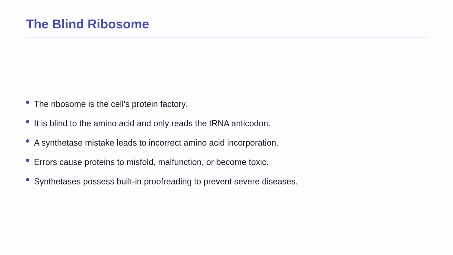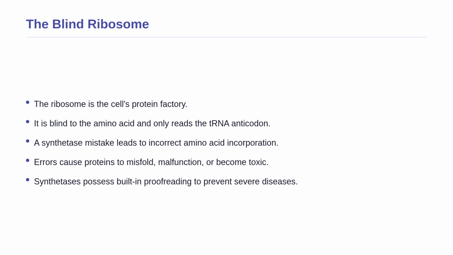Understanding how these enzymes charge tRNA brings us to a critical vulnerability in the cell. The ribosome, which is the cell's protein factory, is essentially blind to the amino acid itself. It only reads the anticodon on the tRNA. If an aminoacyl-tRNA synthetase makes a mistake and attaches the wrong amino acid to a tRNA, the ribosome will unknowingly incorporate that incorrect amino acid into the growing protein chain.